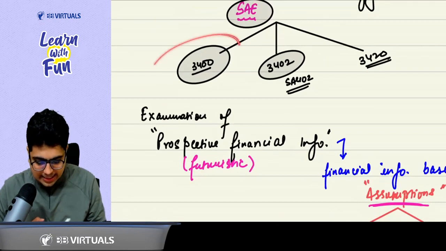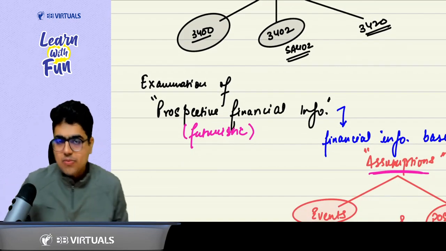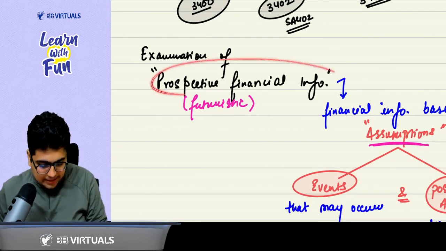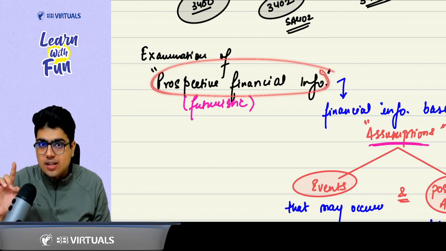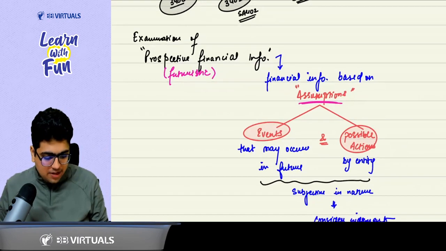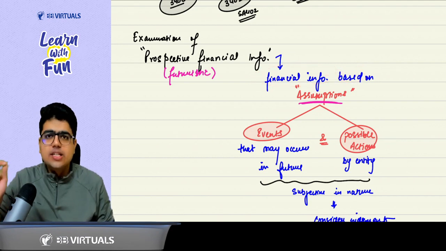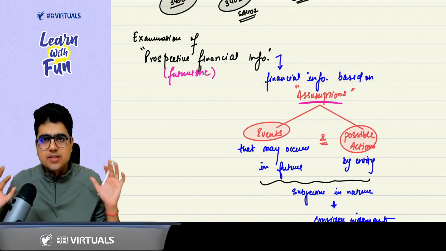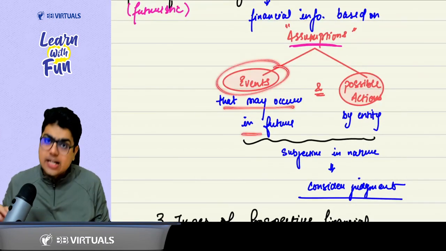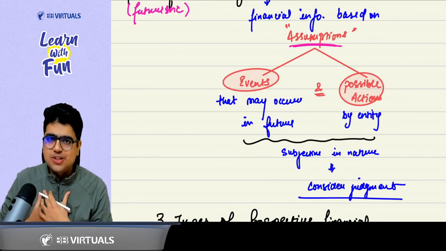In this, we covered SAE 3400 in today's class. What was SAE 3400 about? Examination of prospective financial information. Prospective financial information is not like a financial statement. This is futuristic. When financial information is futuristic, it is based on assumptions. The assumptions are about two things: events which can occur in the future, and when those events occur, what will be the actions of the entity?